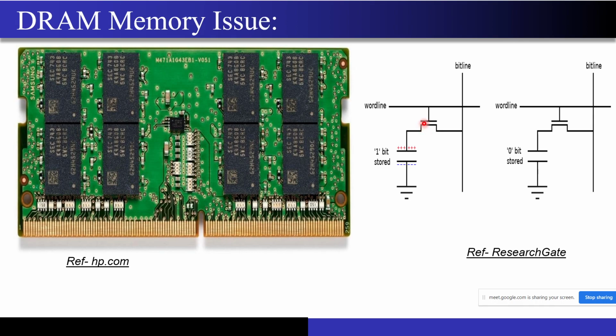Any difference between the leakage currents will flow through this capacitor. And the next thing is that you are increasing the number of transistors to implement the same amount of memory. Let's say you are getting 16 GB of memory out of this IC. Now if you put two transistors, the size will almost double. That is the problem that you don't want to face.